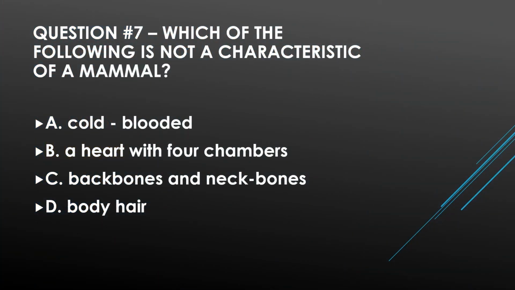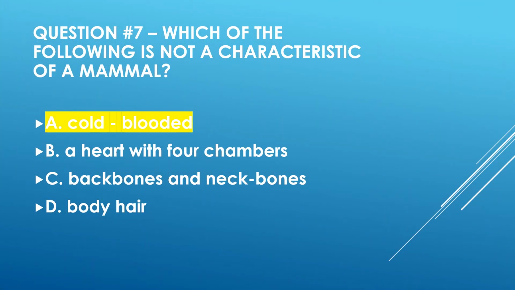Question 7, which of the following is not a characteristic of a mammal? Remember, that's us. That's the category that we fall into, mammals. So are we not A, cold-blooded, B, have a heart with 4 chambers, C, have backbones and neck bones, or D, have body hair? So which one do we not have? And it is A, we are not cold-blooded.